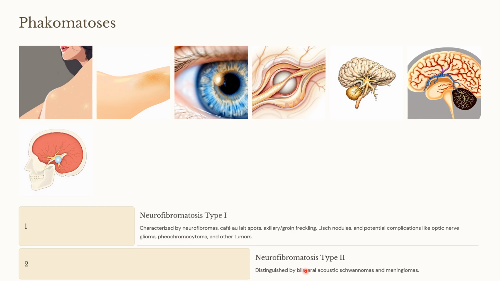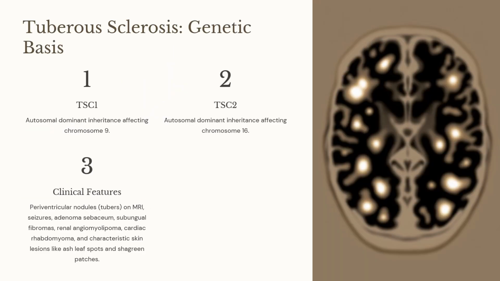Whereas neurofibromatosis type 1 is characterized by neurofibromas, café au lait spots, axillary or groin freckling, Lisch nodules, and potential complications such as optic nerve glioma, pheochromocytoma, and many other tumors. So I would suggest you to remember neurofibromatosis type 2, which is much easier, and the rest of the clinical features are attributed to neurofibromatosis type 1.